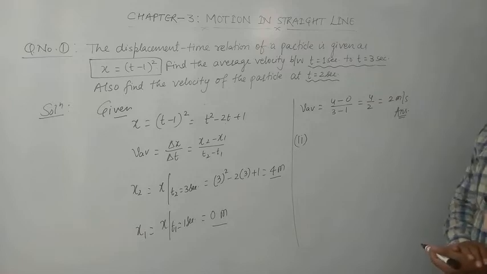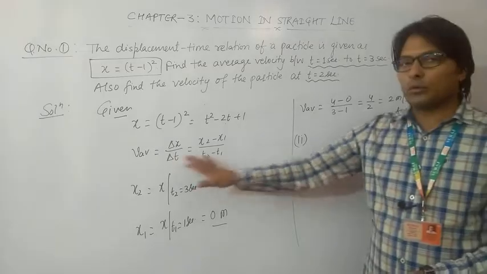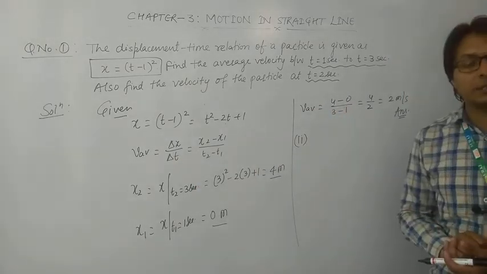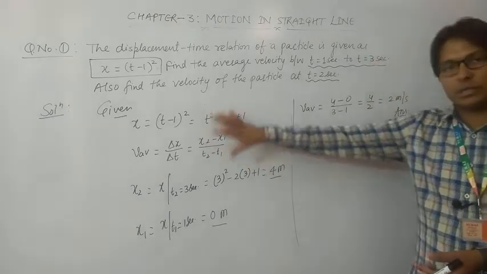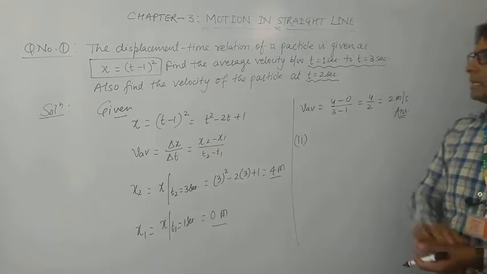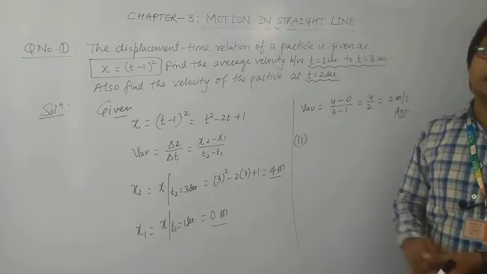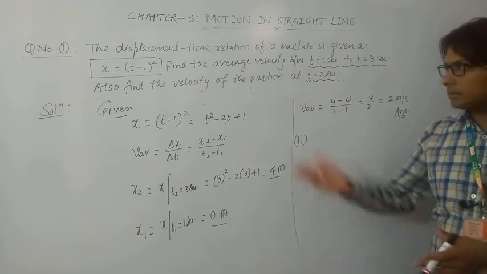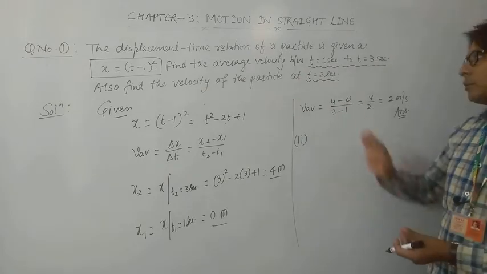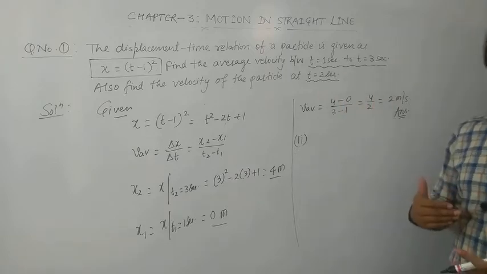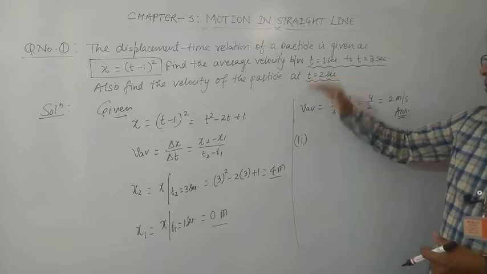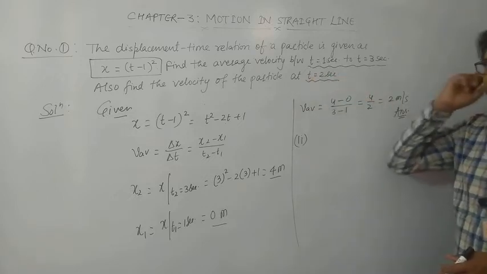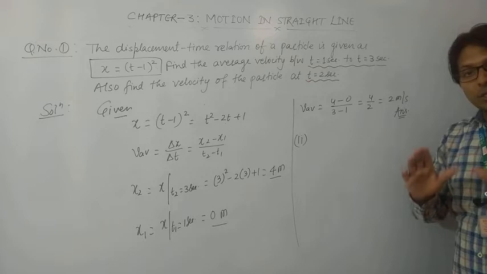So I hope you will not be confused about where to use this formula or where to use the formula of instantaneous velocity. If the time interval is given, then we will use the formula of average, and if at a particular instant acceleration or velocity is being asked, then you will use the formula of instantaneous velocity or instantaneous acceleration. So here at t is equal to 2 seconds, we have to find out the velocity, meaning we have to find out the instantaneous velocity.